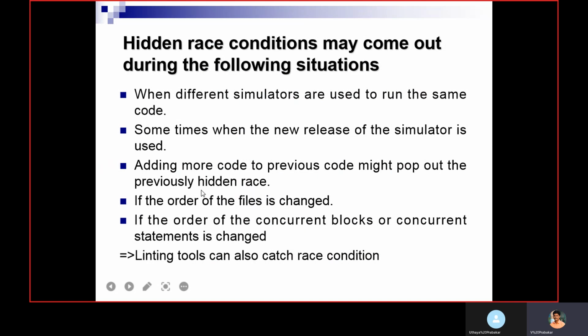If in two blocks you assign a value for the same variable, that also is a source of race condition. And if the order of the files changes, that may create a race condition. If the order of the concurrent blocks or concurrent statements is changed, the execution order changes, and that may create a race condition. Linting is the tool used to catch race conditions. Using that, we can identify the race condition and debug it.